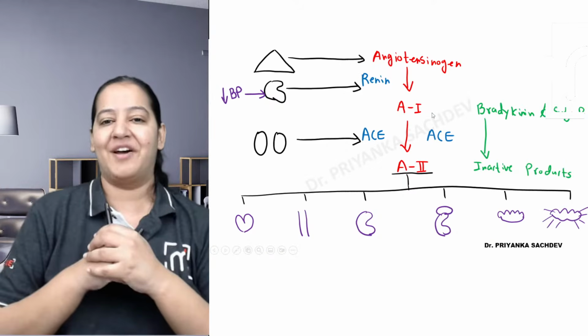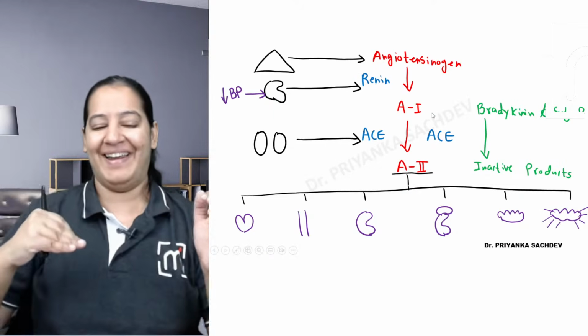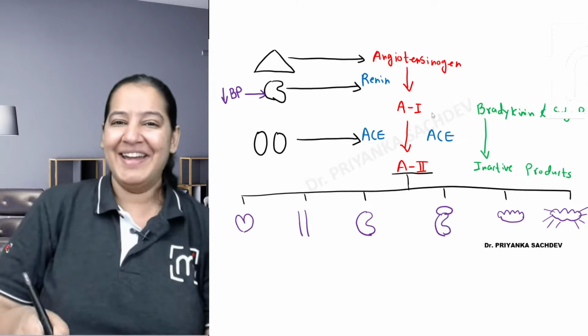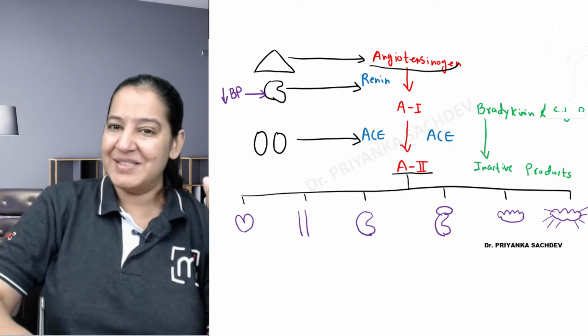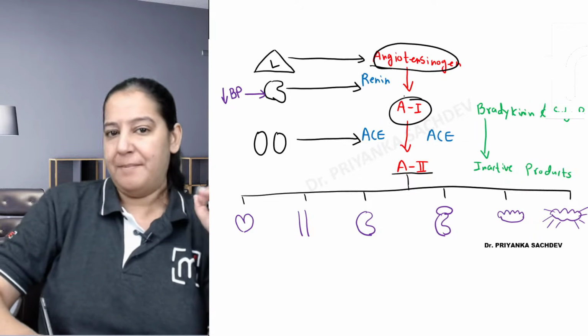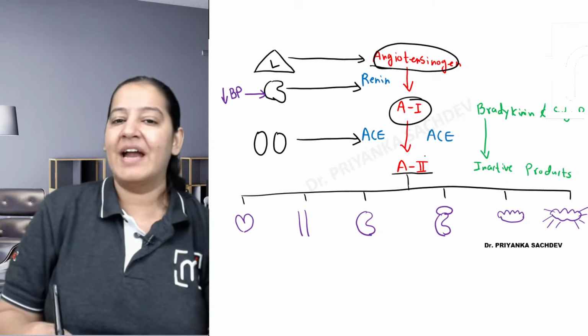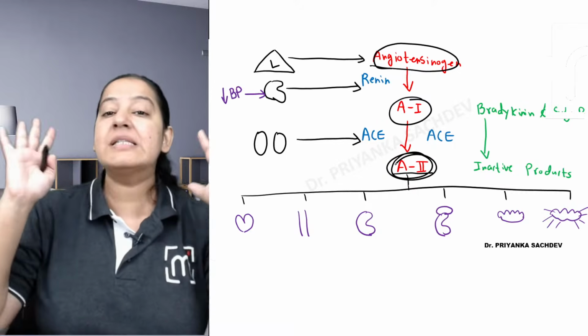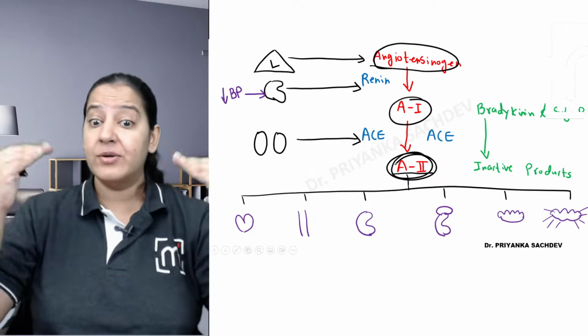See the 6 organs, they are in front of you. See the same story again. Everyone, give me a thumbs up, right? So angiotensinogen secreted by the liver gets converted to angiotensin 1 by renin, and angiotensin 1 gets converted to angiotensin 2. So this is the active form. It is acting on 6 organs.